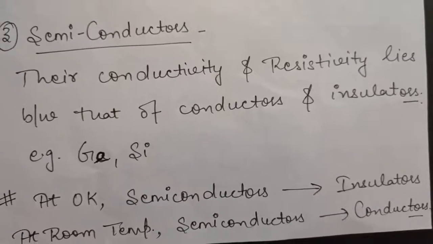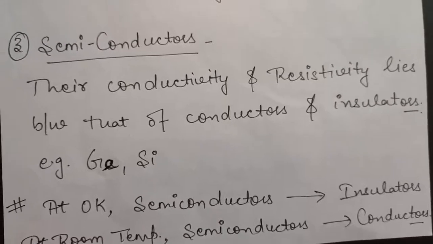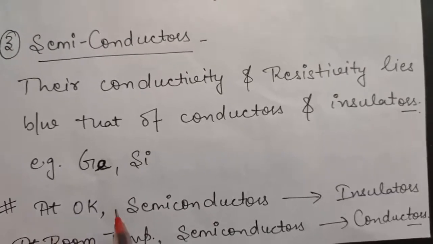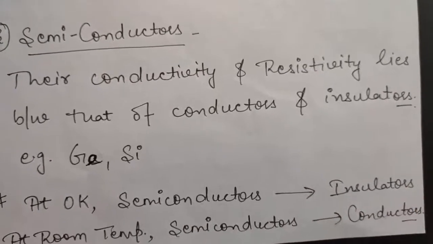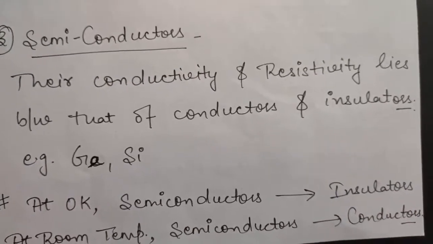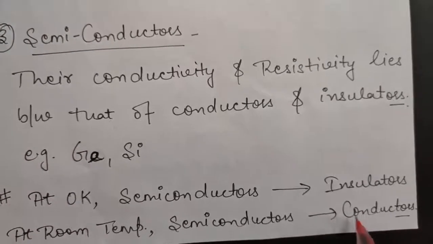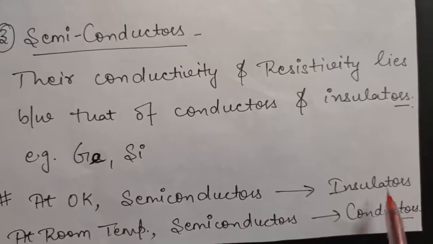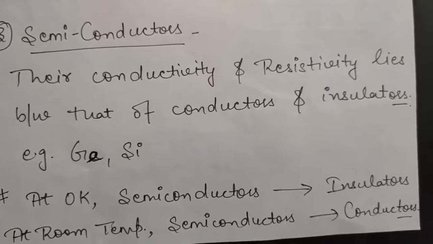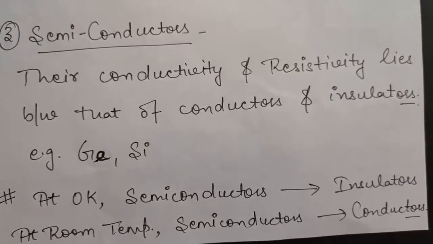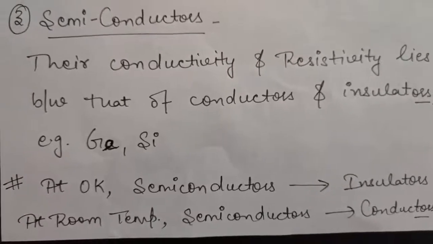Now let us consider two temperatures, 0 Kelvin and room temperature. At 0 Kelvin, these semiconductors will behave as insulators, and why they behave as insulators, I'll tell you later. At room temperature, these semiconductors will behave as conductors. The reason for both of these I'll tell you in the further lecture. So this was the basic review of all these three materials.